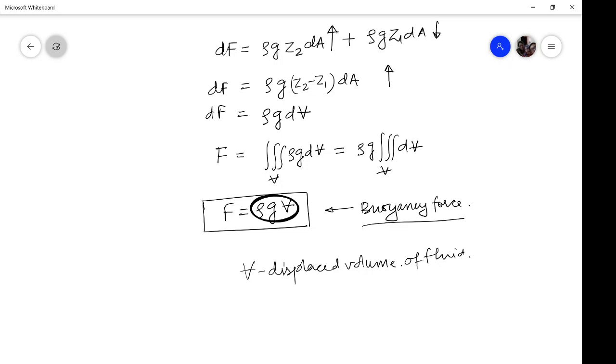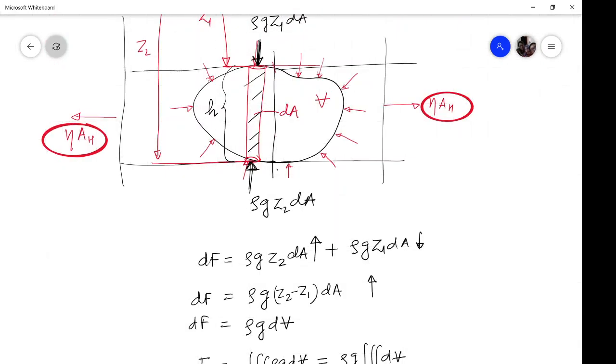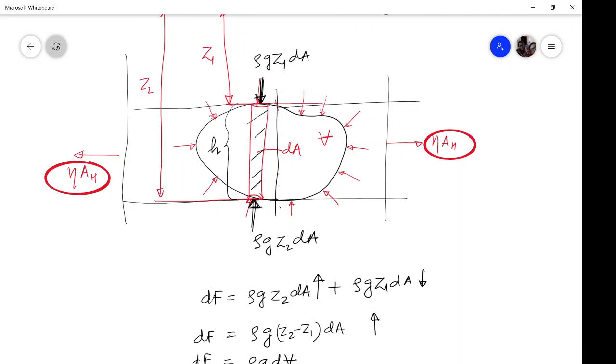One more thing, if somebody asks you what exactly buoyancy is, in my opinion, buoyancy is not just the definition that it is the weight of the fluid displaced. No, buoyancy is the phenomenon which comes into play due to the difference in the resultant hydrostatic pressure forces in the vertical direction.